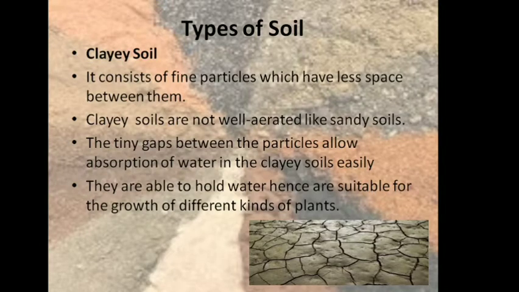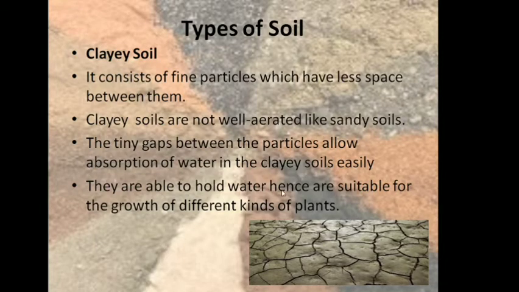Next we come to clay soil. It consists of fine particles which have less space between them. Clay soil is not well aerated, and the tiny gaps between the particles allow absorption of water. So you can see here, this is clay soil. The particles are so fine that it can hold a lot of water, so its water holding capacity is much more, and because of this the soil has less space for air, so it is not well aerated.